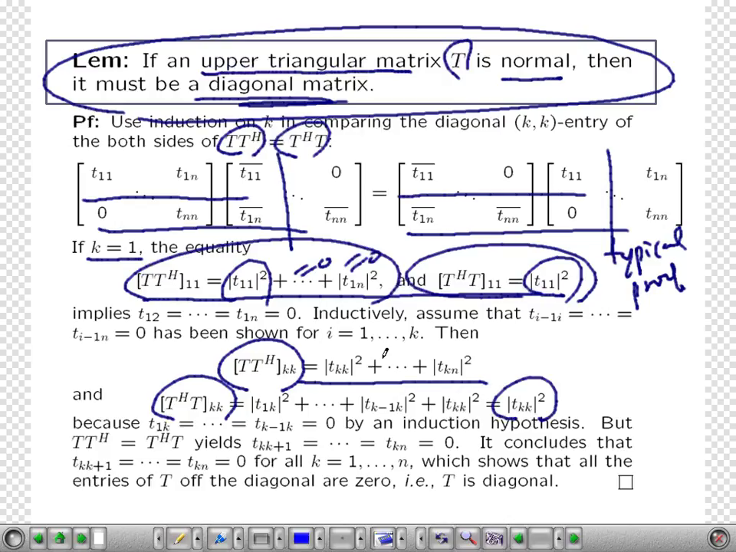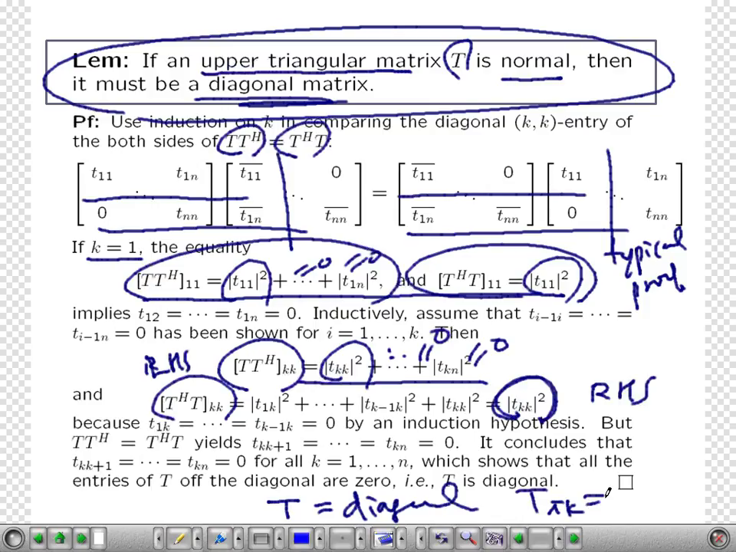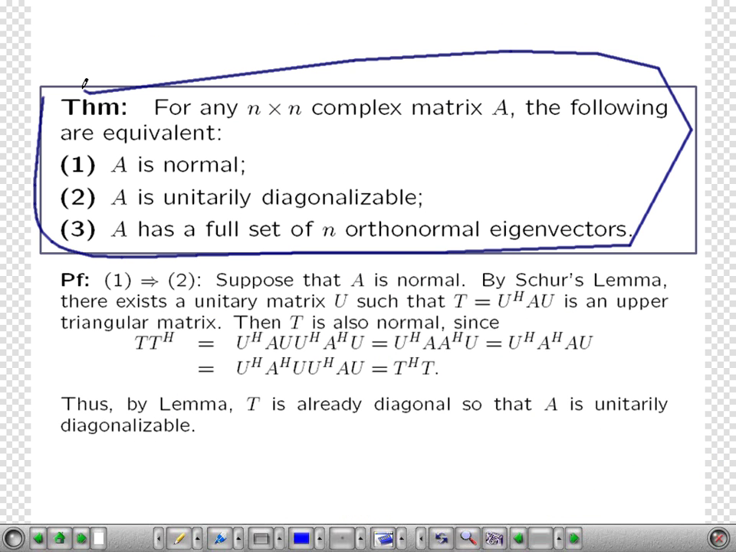This is the k,k entry from the left-hand side, and this is the k,k entry of the right-hand side. These should be the same, so they are the same. What that means is all the others should be 0, isn't it? It was an upper triangular matrix, but all entries are 0 except the diagonal entries. So T should be a diagonal matrix, because t_ik is 0 for all i not equal to k. So it should be a diagonal matrix. With this, we can prove this one.